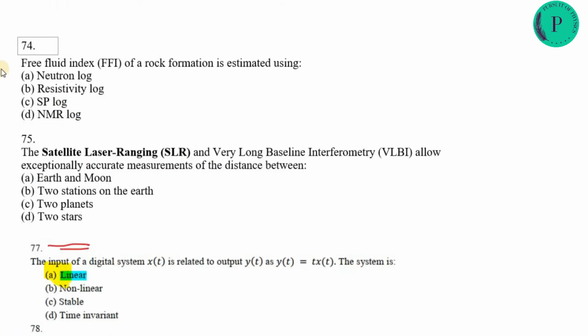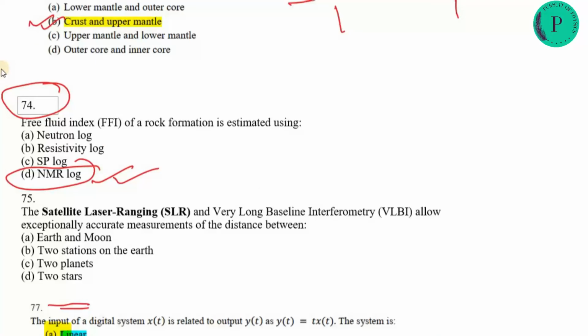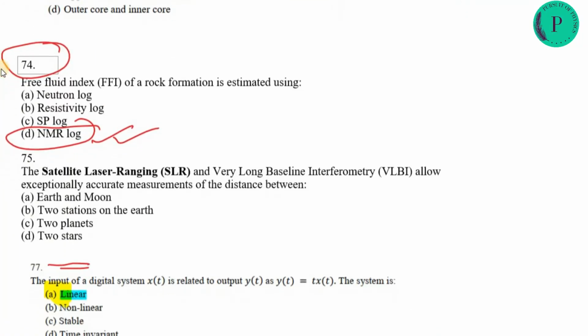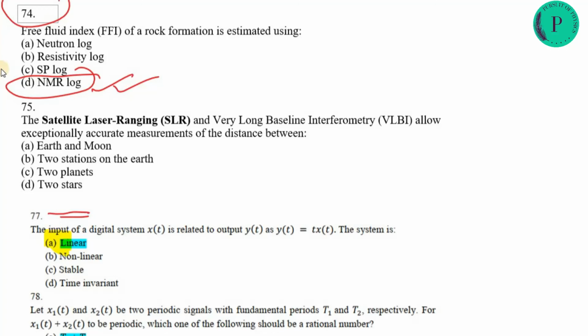Next, the 74th question: the free fluid index, FFI, of a rock formation is estimated using the NMR log, the nuclear magnetic resonance log. Next question: satellite laser ranging and very long baseline interferometry allow exceptionally accurate measurement of the distance between, as the GPS system uses this, two points on two stations of Earth. So option B will be correct.